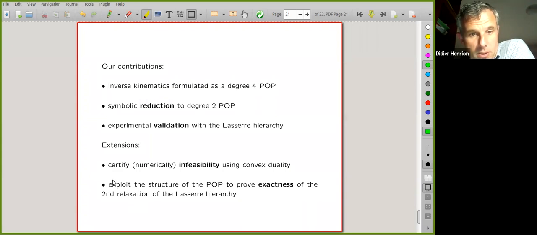And also, probably much more challenging, we could maybe exploit the very specific structure of the POP to prove, maybe under some assumptions and some constraints on the problem, that the second relaxation in the hierarchy is always globally optimal, is always exact.